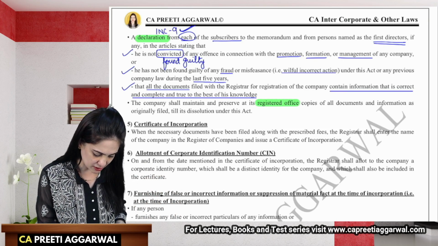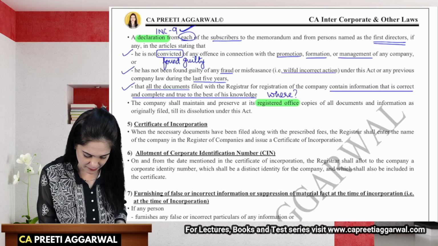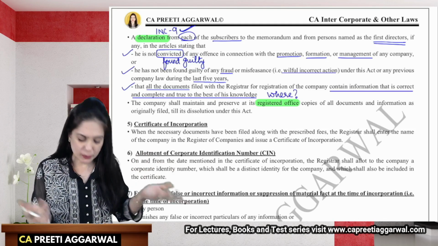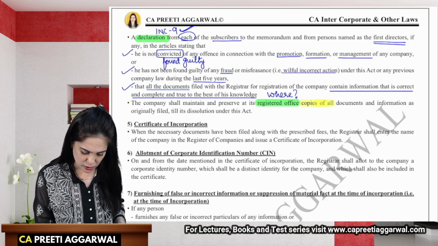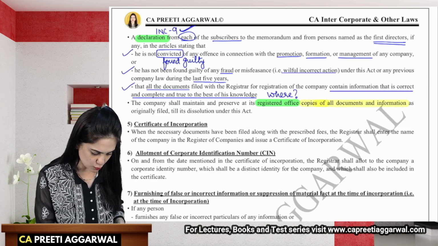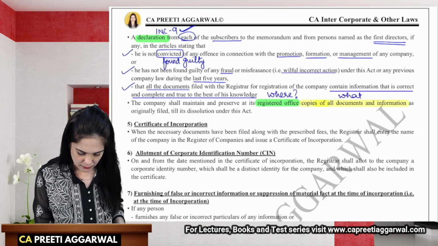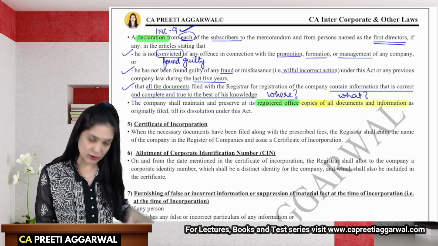Now we will write over here, where will it maintain? At the registered office. What will it maintain? All the copies of all the documents and information, as they were originally filed.